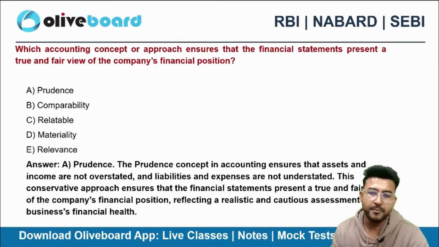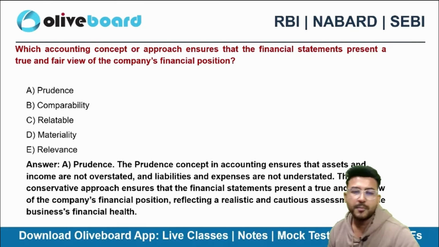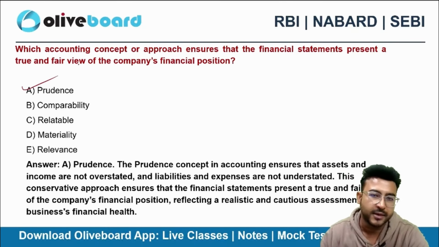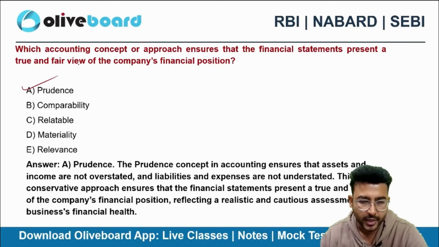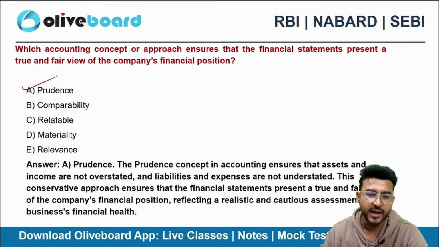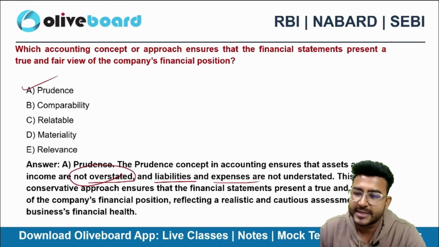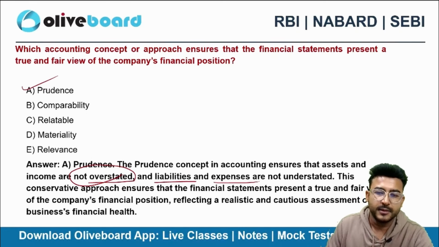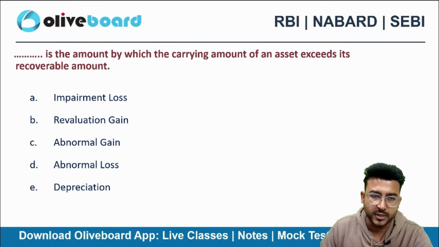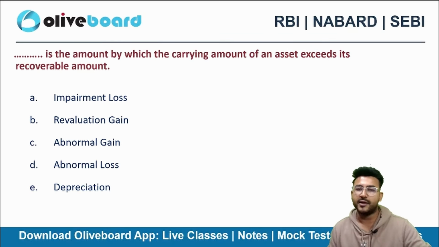It is prudence. Option A here will be the correct choice. Here we are concerned that the assets are not overstated, the liabilities are not understated, and all the expected future expenses and losses we are recording right now.